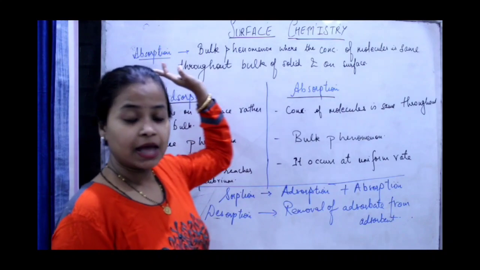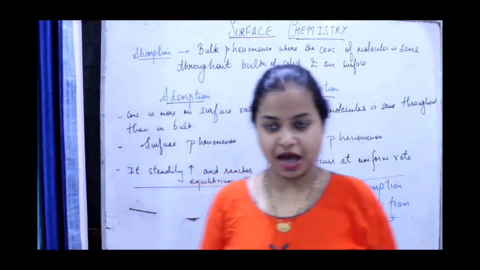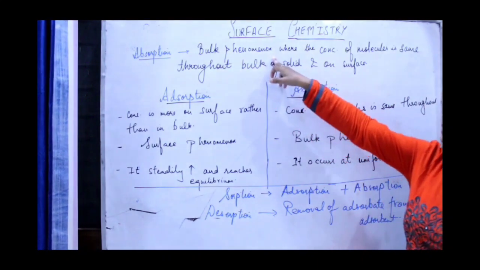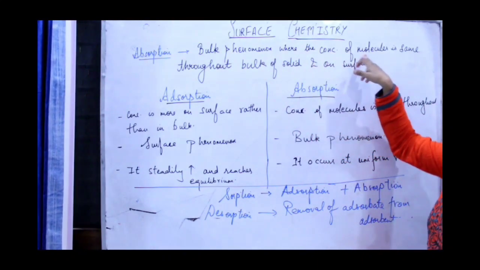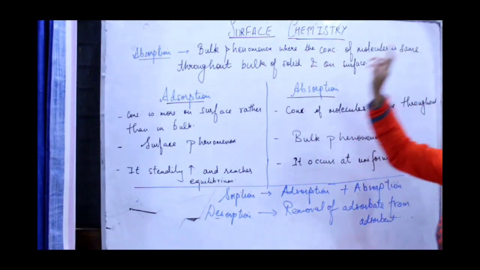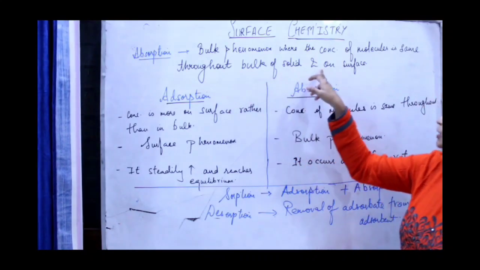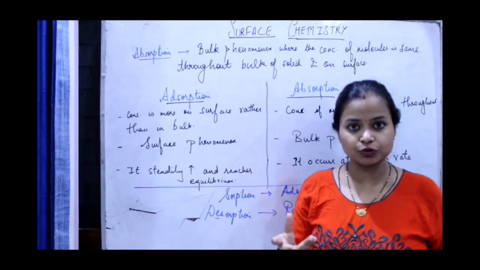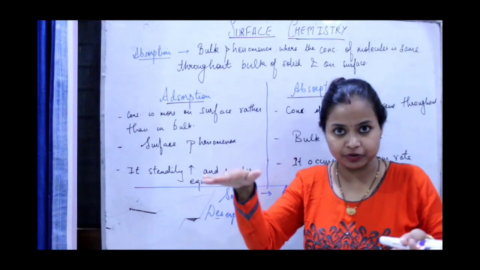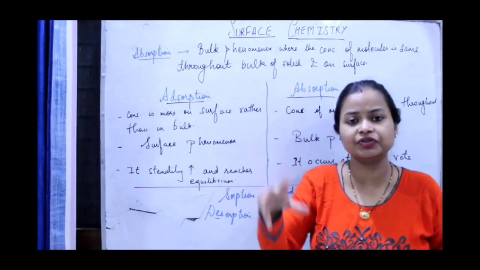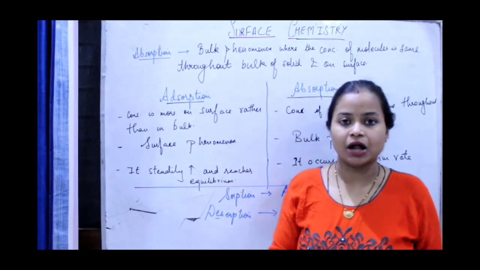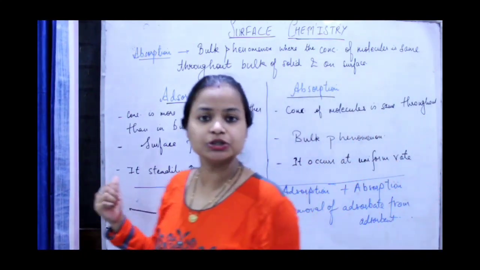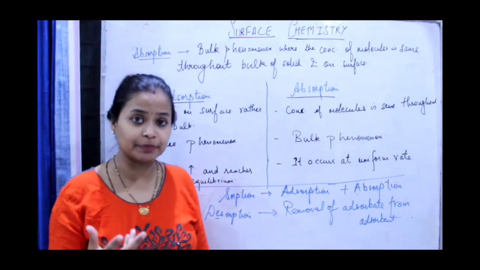Now we will see absorption. Let us see the definition first. It is a bulk phenomenon where the concentration of molecules is the same throughout the bulk of the solid and on the surface. Bulk means inside. When I told you about the sponge, the surface was above, and all the particles inside are known as the bulk. So absorption also has so many applications.